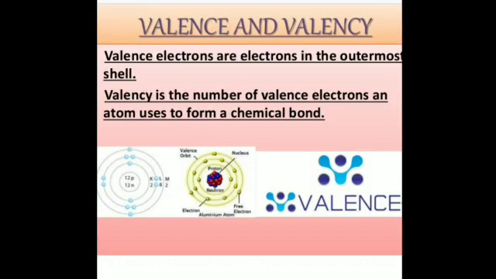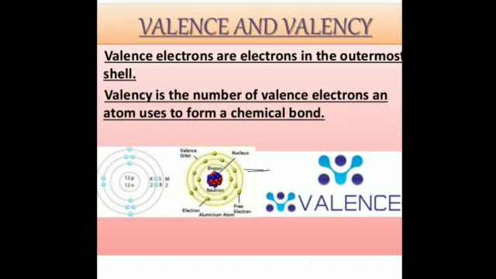And before that, I had also taken up the concept of the valence electron and the valence shell. That is the valence electron in the outermost shell. You can see these electrons in the outermost shell. These electrons are known as the valence electrons, and valency is the number of valence electrons an atom uses to form a chemical bond.